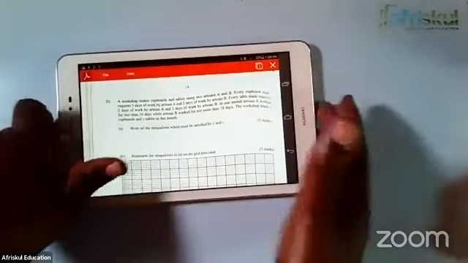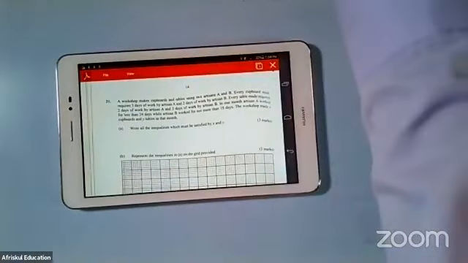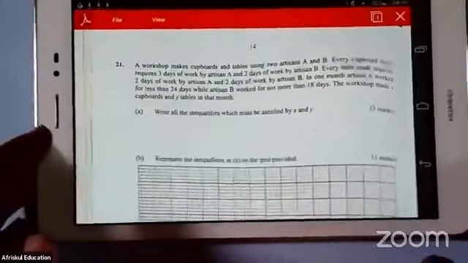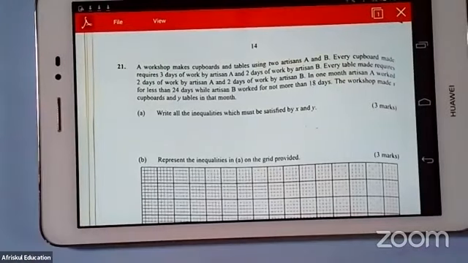So when we talk of linear programming, ladies and gentlemen, we are basically looking at the mathematics of scarce resources. And to enable us really pick it up once and for all, I have a simple question here which I would want us to look at. Question number 21.